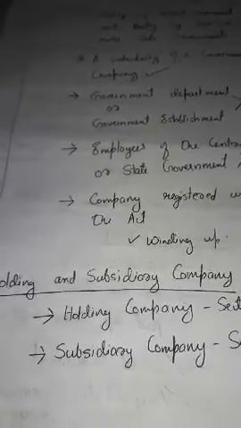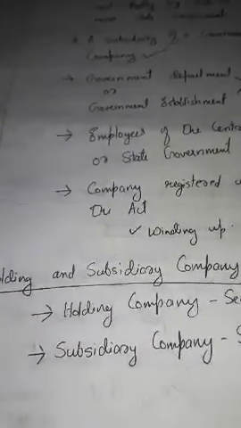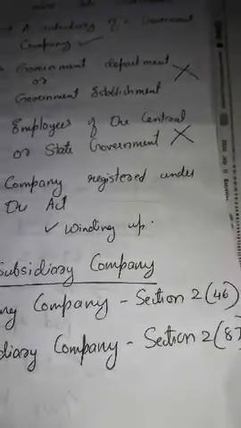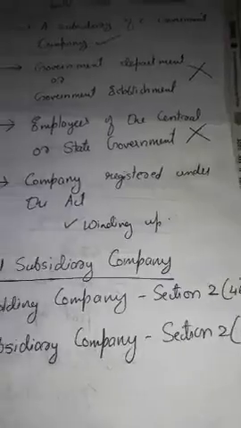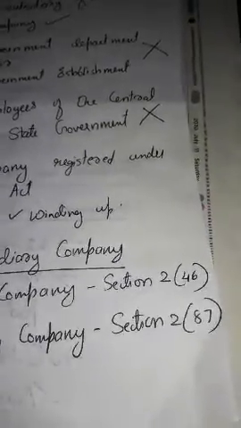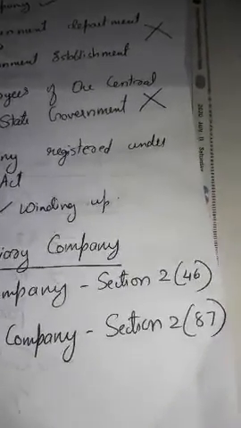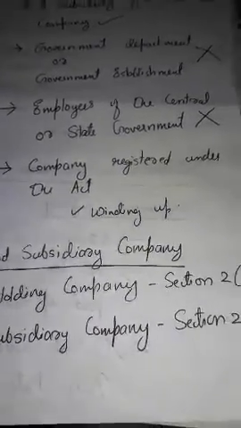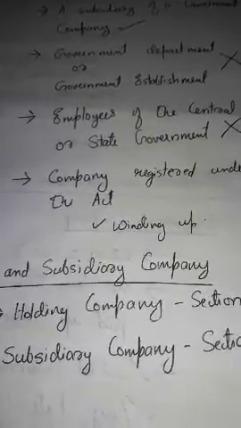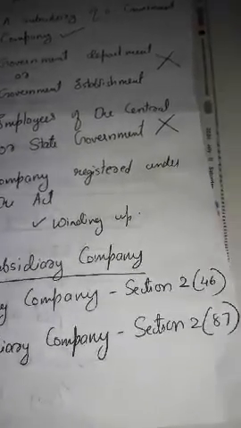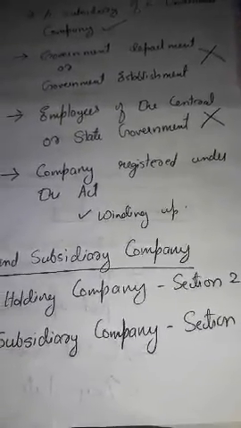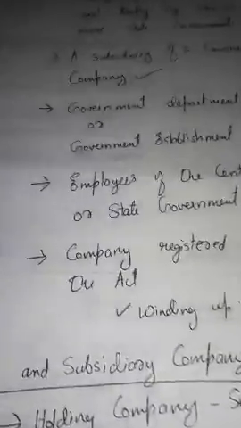Okay, now we can discuss holding and subsidiary companies. What is a holding company? The definition of holding company is clearly provided in section 246 of the Companies Act, and the definition of subsidiary company is clearly given in section 287 of the Companies Act 2013.